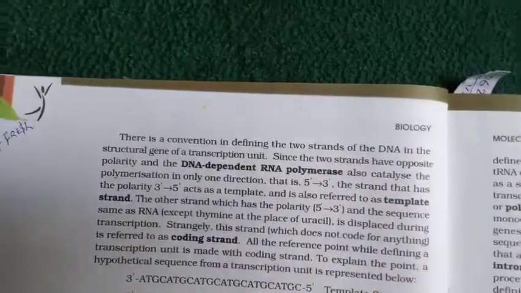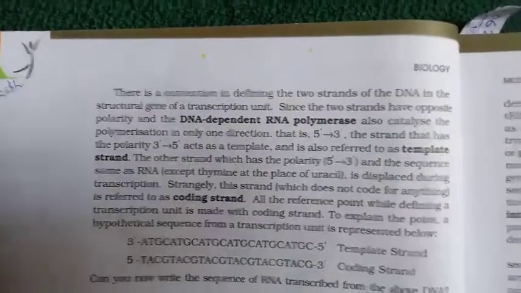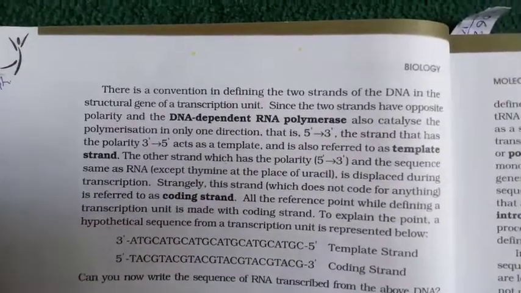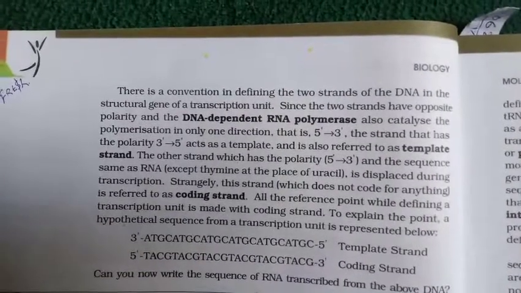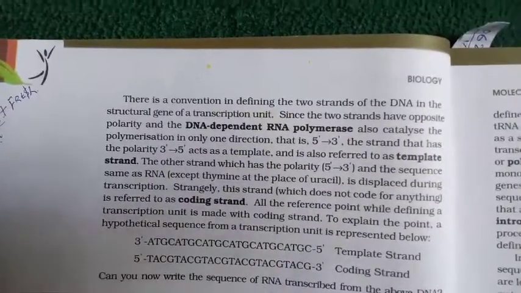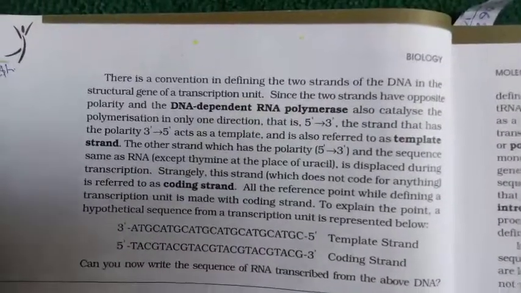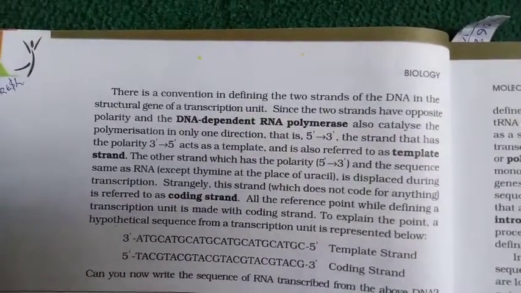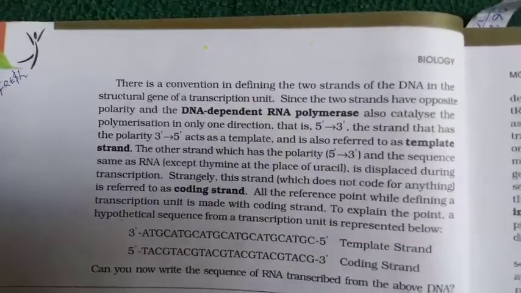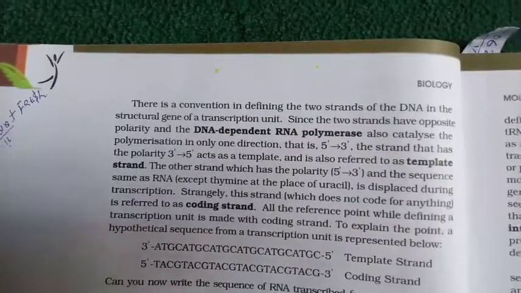And there is a convention of defining the two strands of the DNA in the structural gene of a transcriptional unit. Since the two strands have opposite polarity, and the DNA-dependent RNA polymerase also catalyzes the polymerization in one direction, that is 5' to 3', the strand that has the polarity 3' to 5' acts as a template and is also referred to as the template strand.